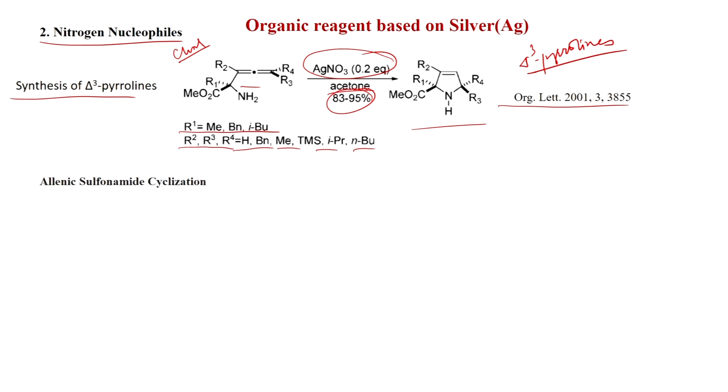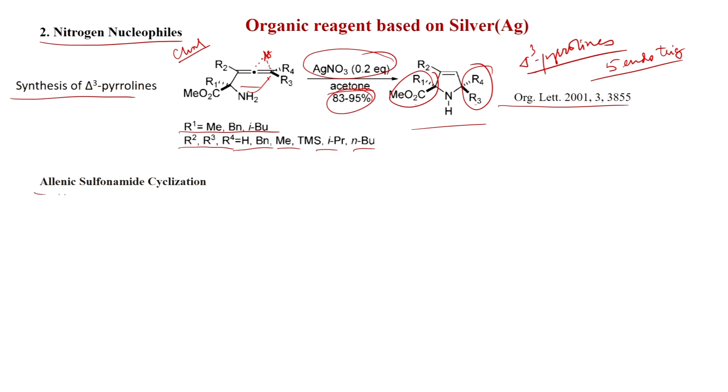So, here also a similar reaction is happening, 5-endo-trig. The silver coordinates with this terminal double bond, and then this attack happens, and here this stereochemistry is retained like with oxygen nucleophiles also. This stereochemistry is also retained, and you get this cis geometry here, CO2Me and R3 will be cis.